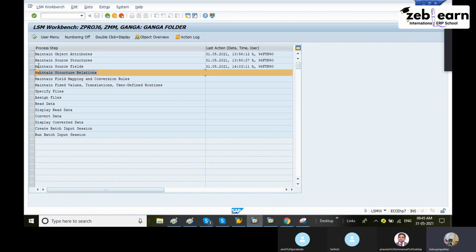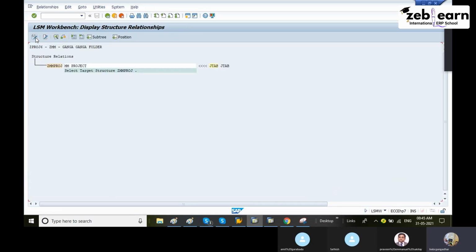Back. Next, the fourth step. Maintain structure relations. Execute. Display, change. Save it. In this step, what exactly we are doing is: in step 1 we created the ZMM project, and in step 3 we created the MM project with fields. Here we are just mapping both fields, just creating relationships. You are not creating them, the system has created them already. We just have to click change from display mode, and save it. That's it. Back.